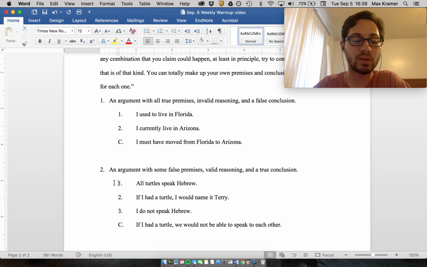If these three things were in fact true, then it would need to be the case that if I had a turtle, we would not be able to speak to each other because it would speak Hebrew and I would speak another language, English, right? And also, this conclusion is in fact true. If I had a turtle, we would not be able to speak to each other. But that's really more a case of turtles not speaking any language at all, rather than them only speaking Hebrew.